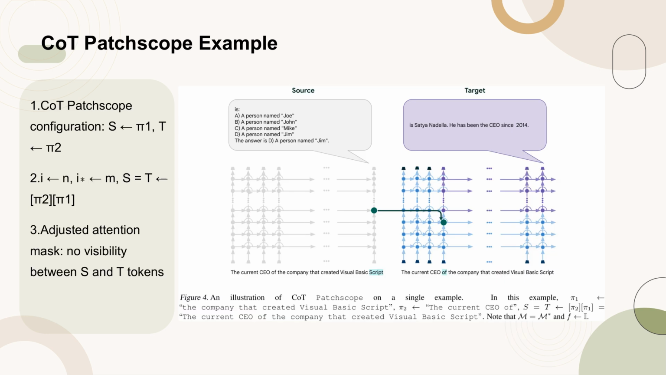Figure 4 illustrates an example of the chain of thought, CoT, Patchscope, which is used to fix multi-hop reasoning by intervening on the computation graph and rerouting representations. The example configuration involves setting S to pi1, T to pi2, and adjusting the attention mask such that no token in S has visibility to pi2 and no token in T has visibility to pi1. This setup helps in simplifying the consequent reasoning step and ultimately correcting the final prediction.